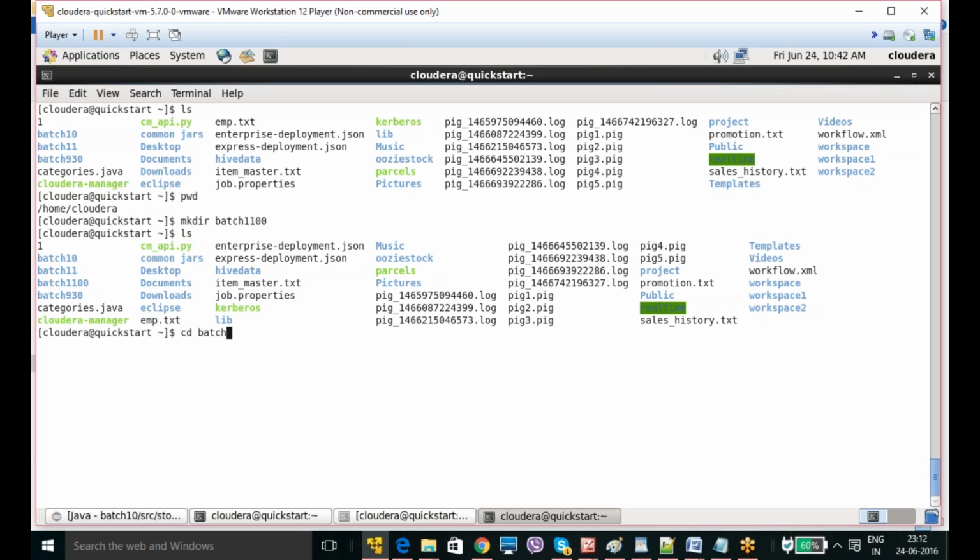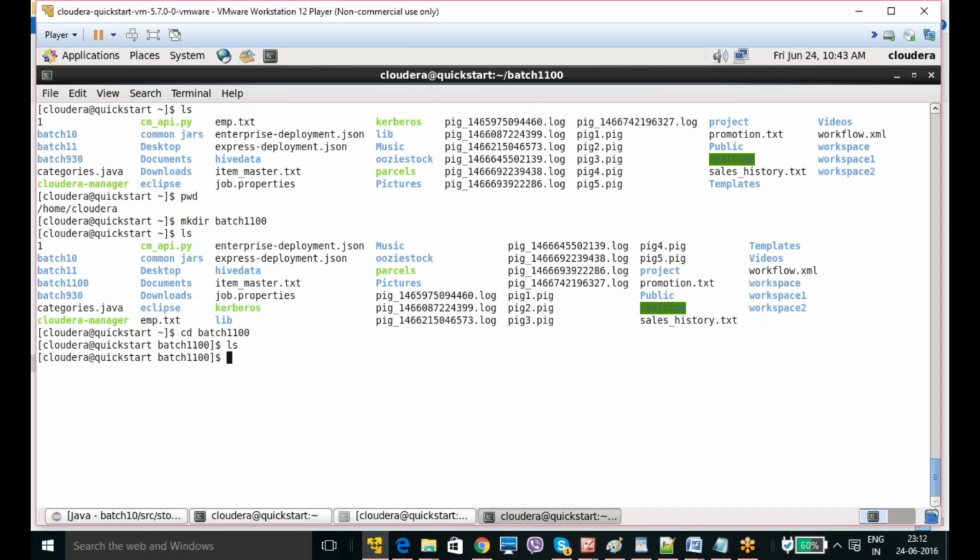So I am going to change into batch 1100. Now I have changed to the batch 1100 directory. Now I'm going to display with ls whether any files or directories, that means subdirectories, were created under batch 1100. I don't have anything. If nothing is there, it will not display anything.